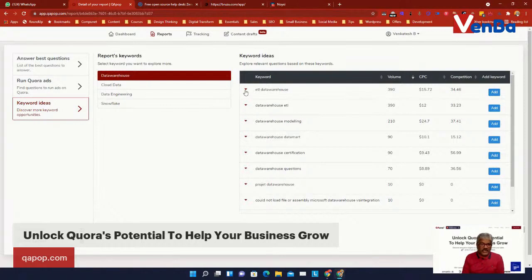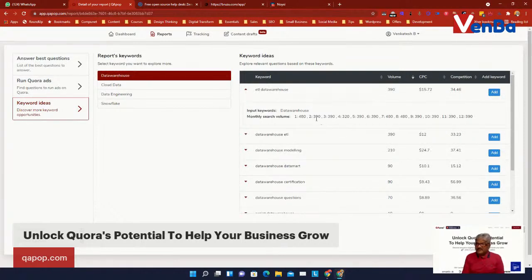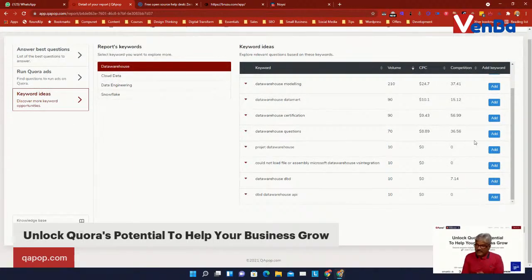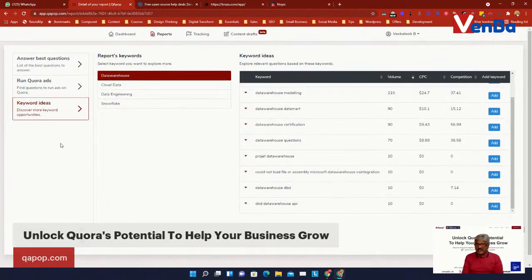It could be for Google ads, or it could be for my SEO, etc. And this gives me the search volume and cost per click as well. Based on the recommendations, I can add this to my reports keywords as well. So this is a very, very powerful screen.